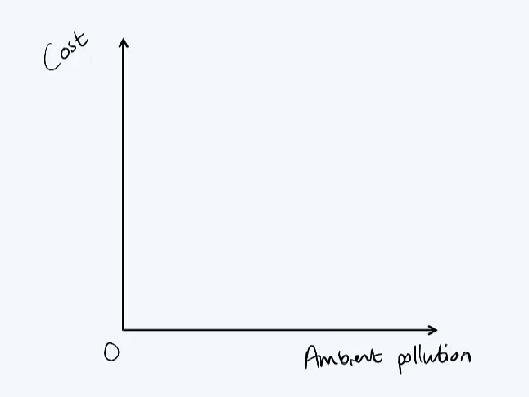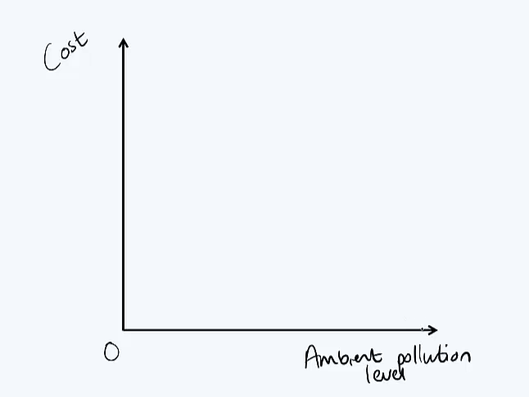Why? Because emission is the amount we put into the air that goes through the smokestacks and sewage pipes that we emit into the environment, while the ambient pollution level is the amount that's currently in the environment.